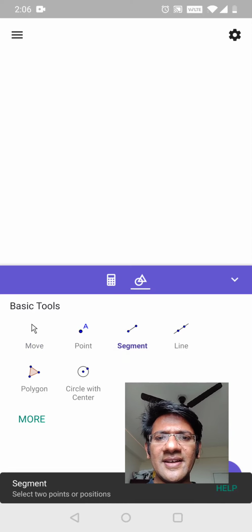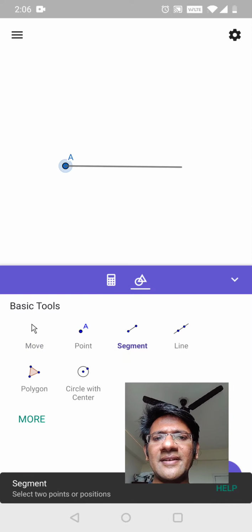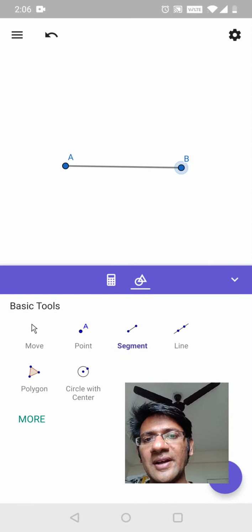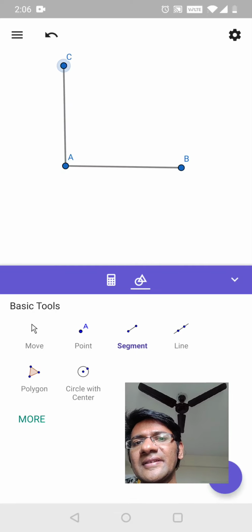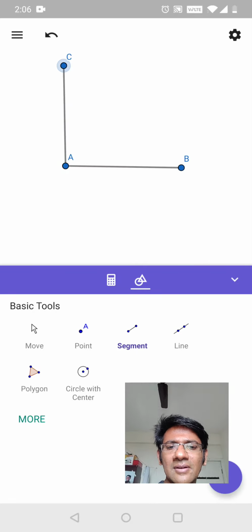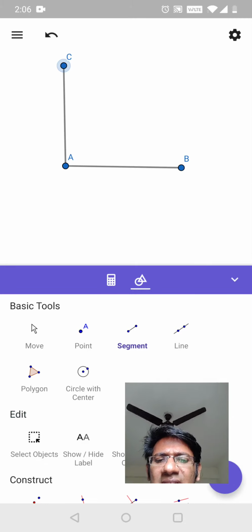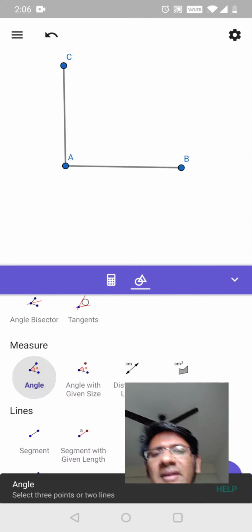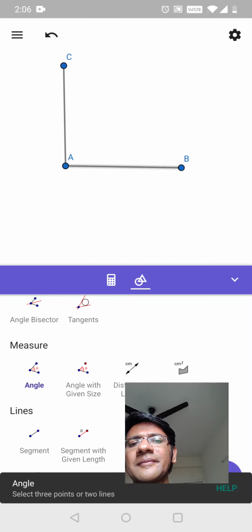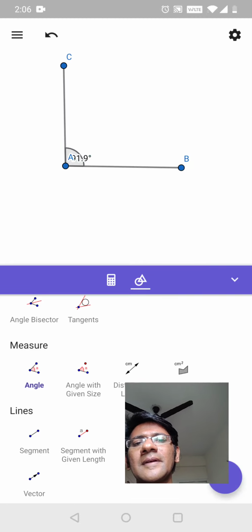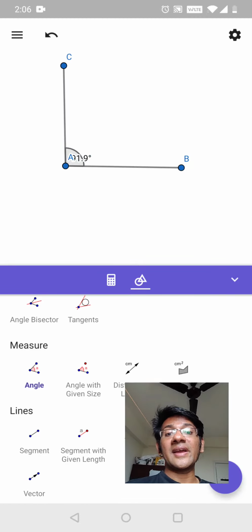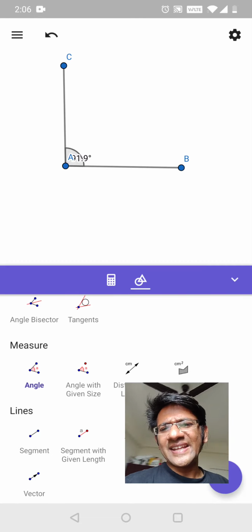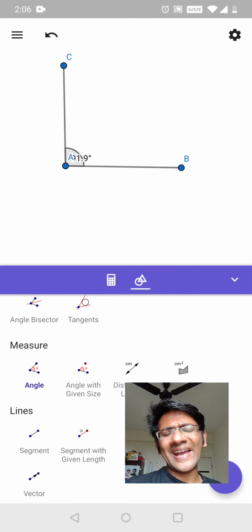Shall we see? So, this is a line segment, right? AB. To make a square, I should make one more line segment like this and it should exactly be perpendicular. I think it is perpendicular, but I'm going to check. I'm going to go down to angle and check the angle between this. It is 91.9. What is 90? What is 91.9?